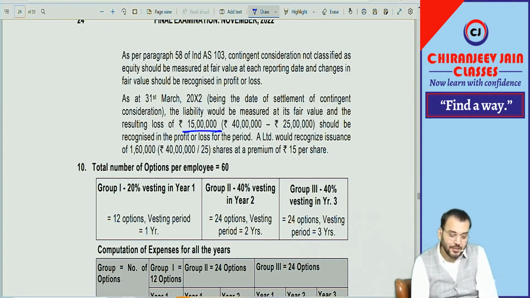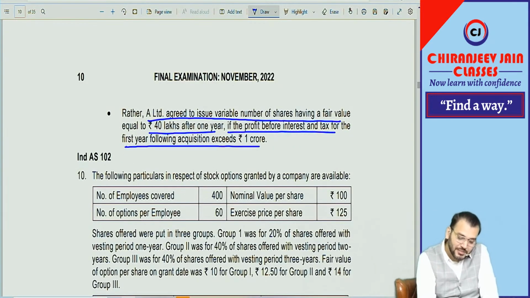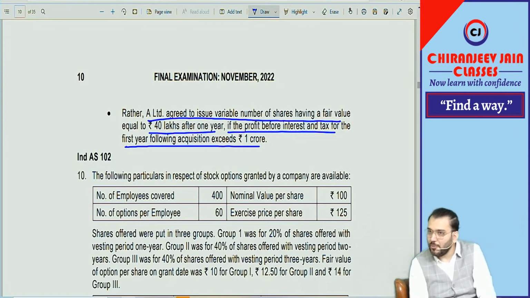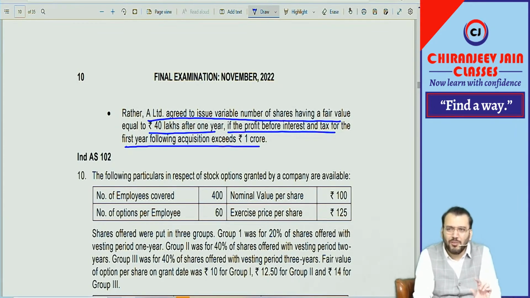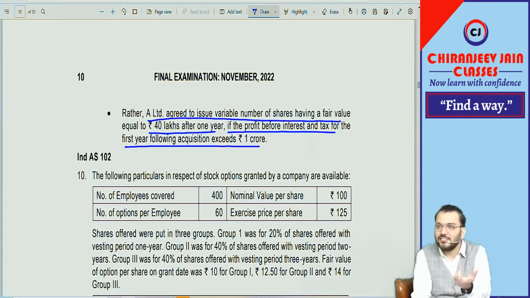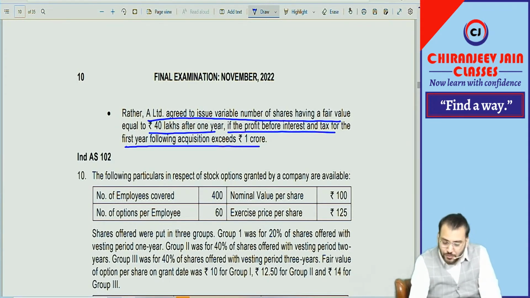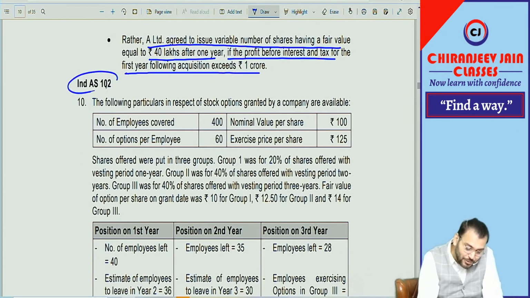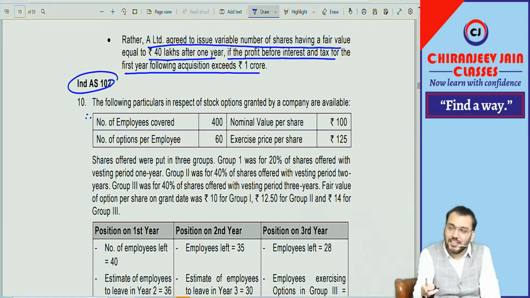Some of the questions are new questions, some are same to same questions, some are only modified questions. The lease questions we have done were modified questions, lease accounting. The new questions given, you need to read, because same to same questions can be asked. One more question, in Ind AS 102. Though I have done this question in class, I have taken this question from the old syllabus, same to same.